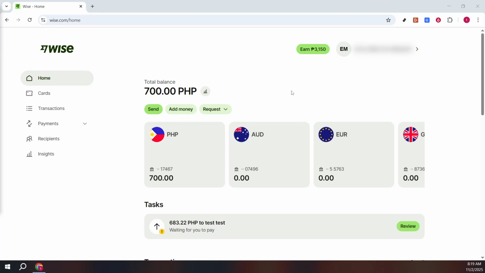In today's video, I'm going to teach you how to enable QR codes or Wisetag on your Wise account. Whether you're new to Wise or just unfamiliar with this feature, don't worry, I'll walk you through each step.